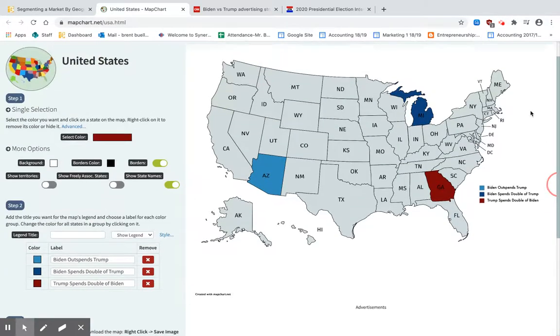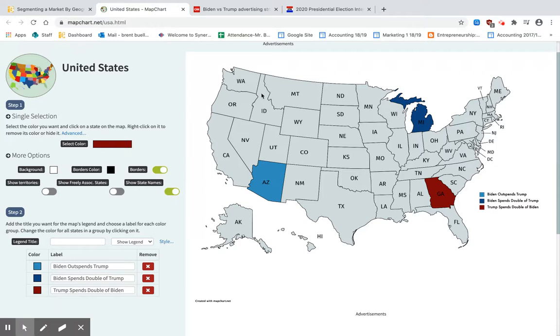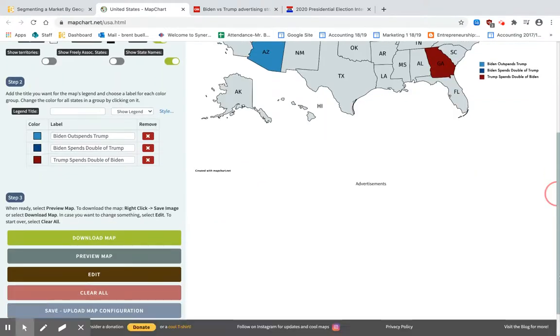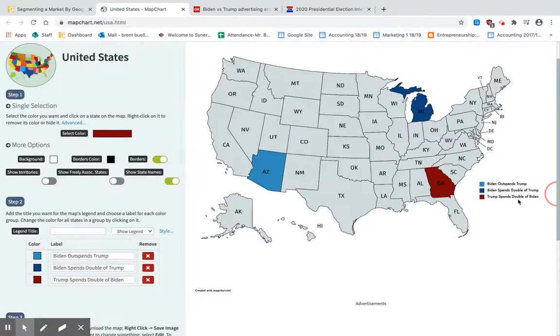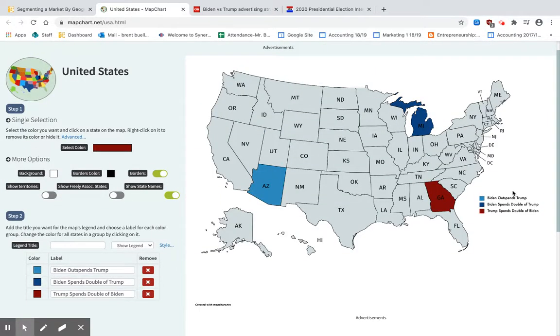I'm going to expect you, and your teachers will expect you, to have a map with 10 shaded states, and there should be probably 4 different portions to your key. Then you're going to download that map, screenshot it, whatever it takes. I'll leave that up to you guys to get that map as an entry onto Canvas as part of the assignment. Okay, so I'm going to wrap up part 2 here, so then you can go complete that map right now. Okay.